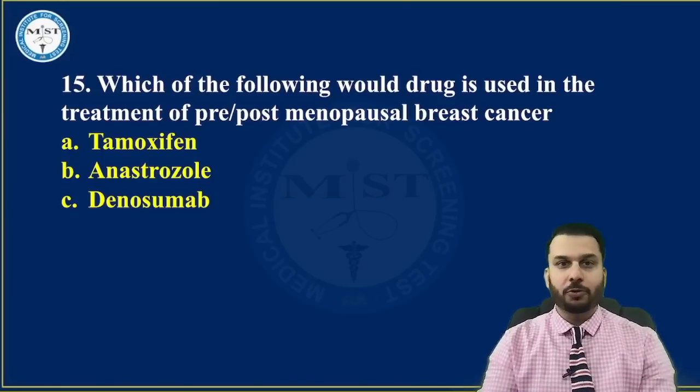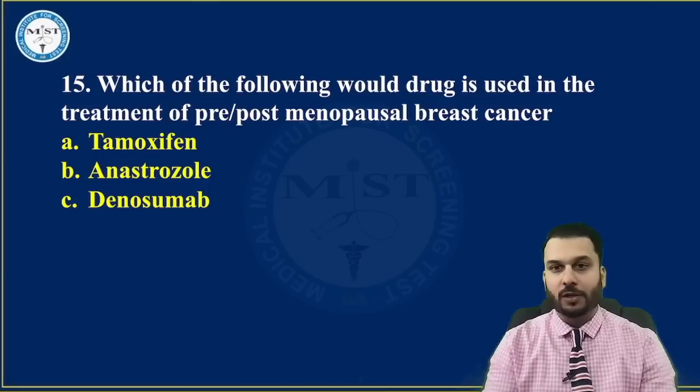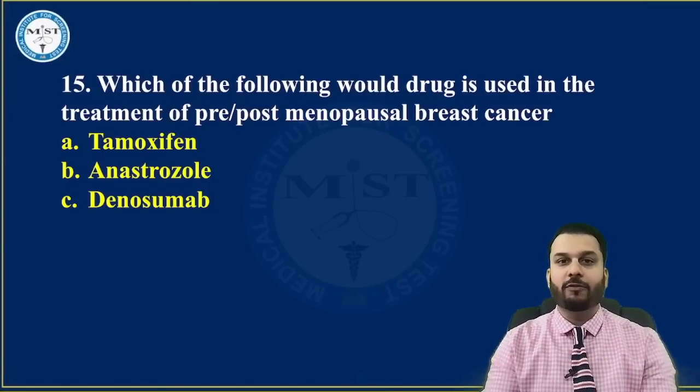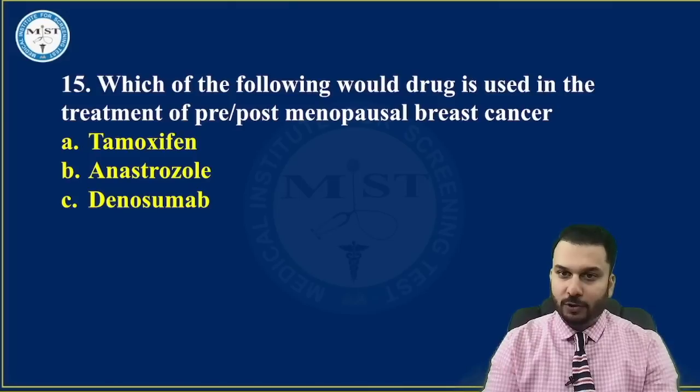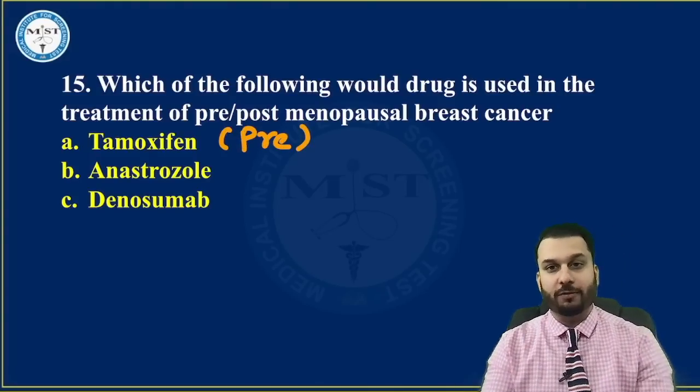Which of the following is used in the treatment of pre or post-menopausal breast cancer? I'm not sure whether pre was asked or post was asked. I've given you a few options. If premenopausal breast cancer was asked, then the drug of choice should have been tamoxifen.